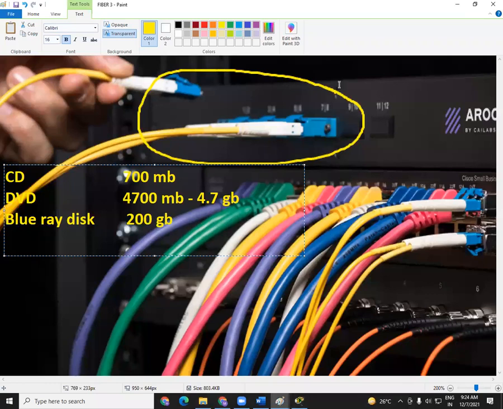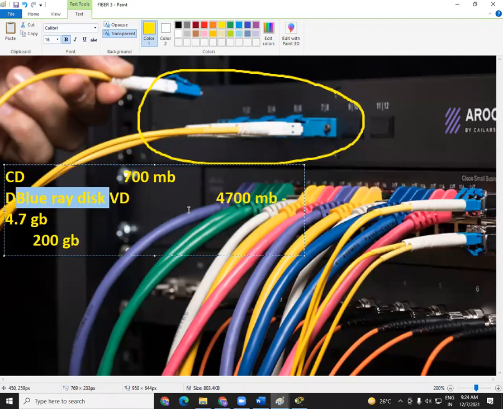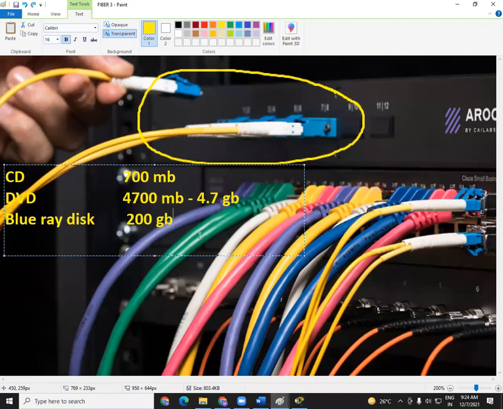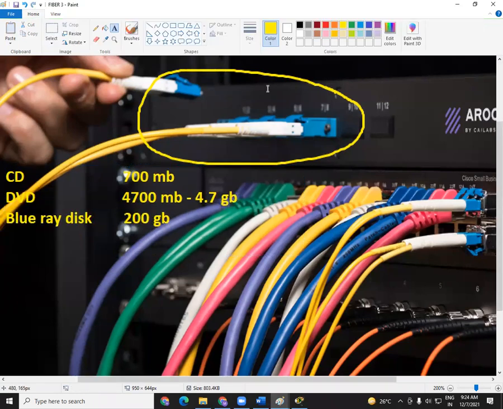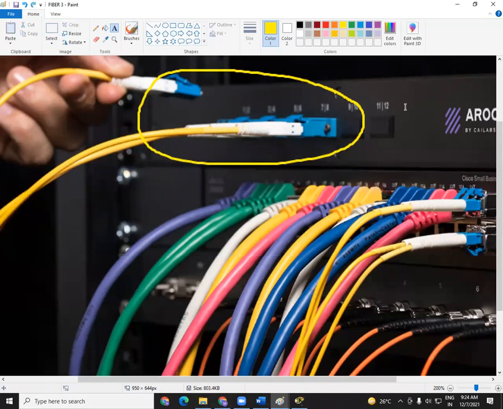But when you go with a very latest laptop with high configuration, and you want a Blu-ray disc in a laptop, you can go with this Blu-ray disc. But normally in 95% of cases, we go with this CD and DVD drive. We will not go with this Blu-ray. That means the option is not available as of now, but the option will be available in coming years.